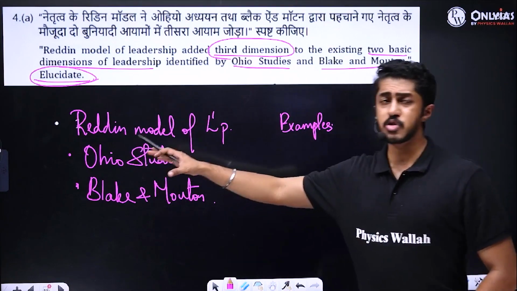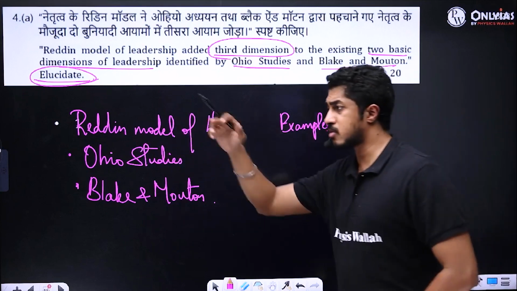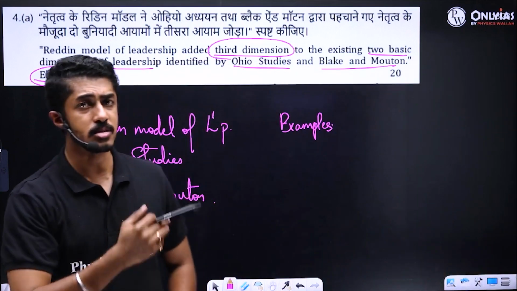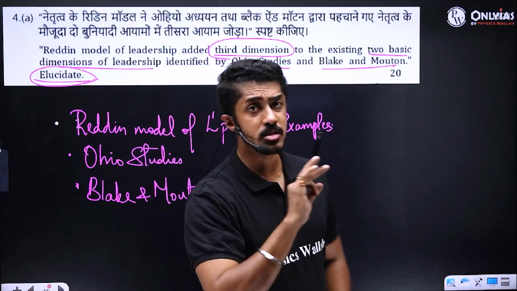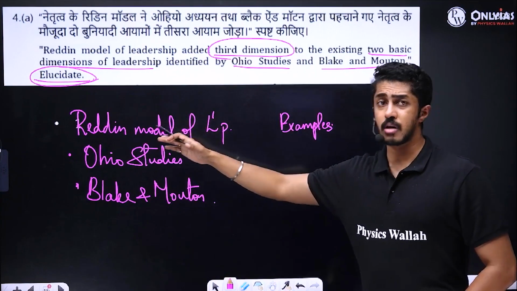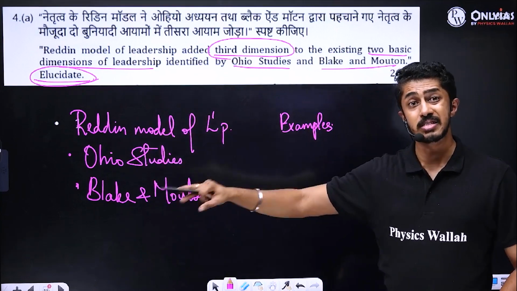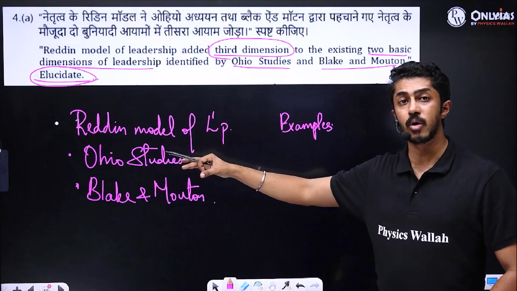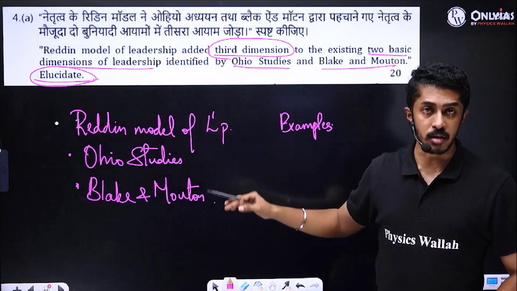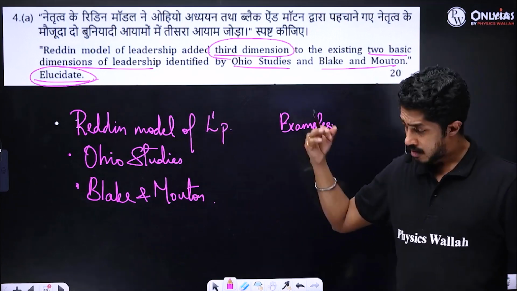Clear? And just because you get some random thinkers like this doesn't mean you should go and buy the textbook from the market and start studying them. That is the worst thing that you can do. Just because a question on leadership of some new thinkers or some new studies was asked doesn't mean you always have to keep going behind new thinkers. Clear?